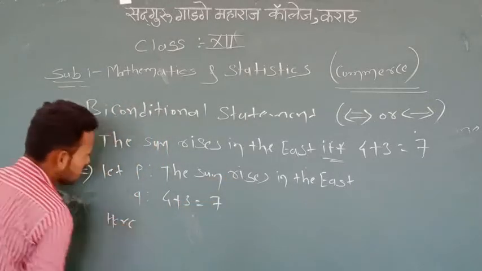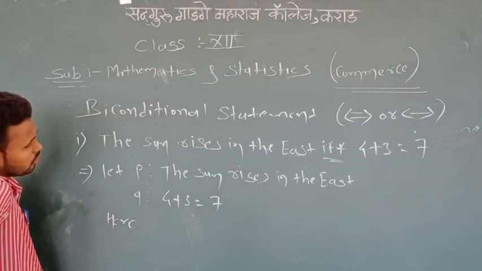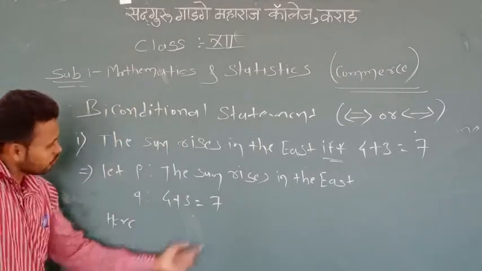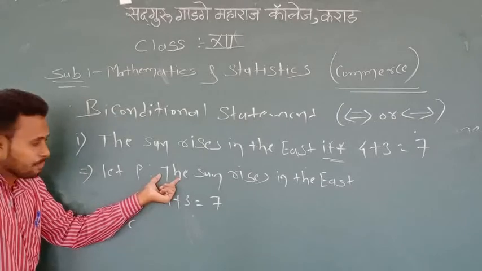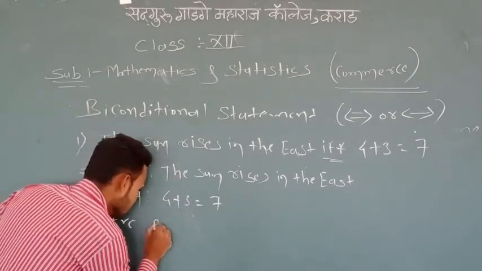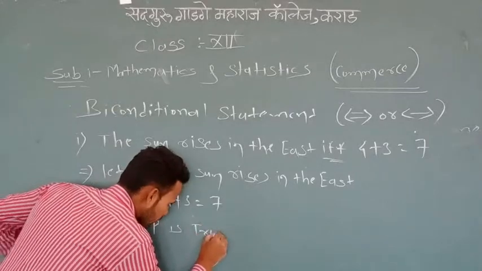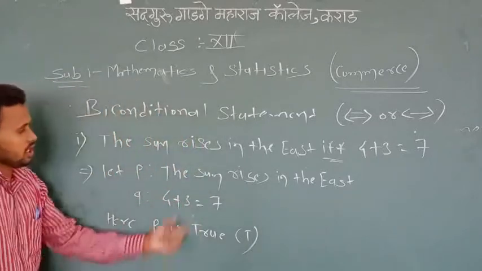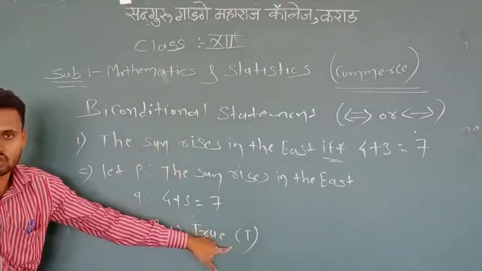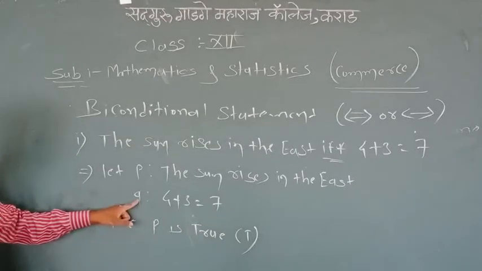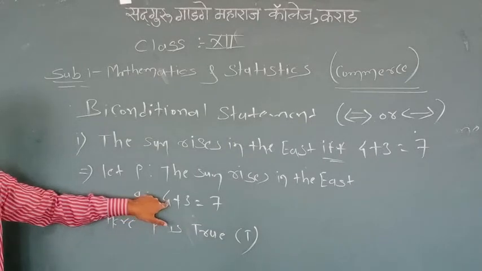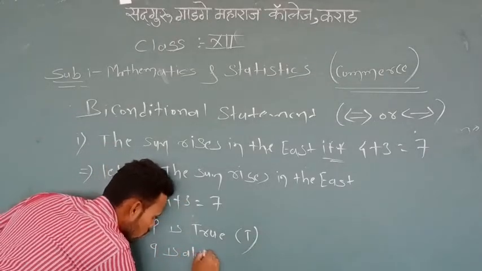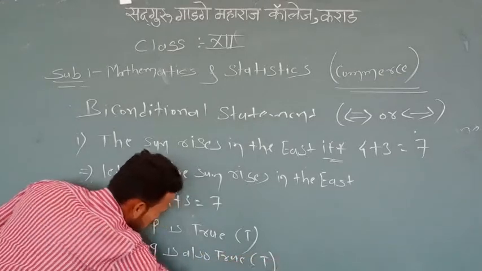Next, is the statement P true or false? Here the statement is obviously true. We know that the sun always rises in the east, not in the west. So statement P is true and therefore its truth value is T. Similarly, the statement Q, 4 + 3 = 7, is also true and its truth value is T.